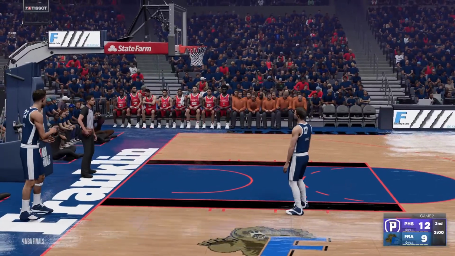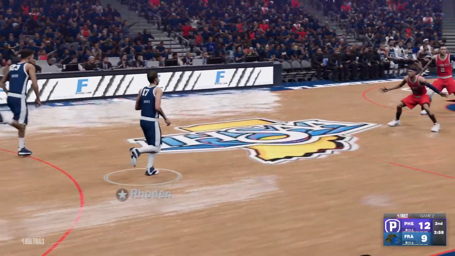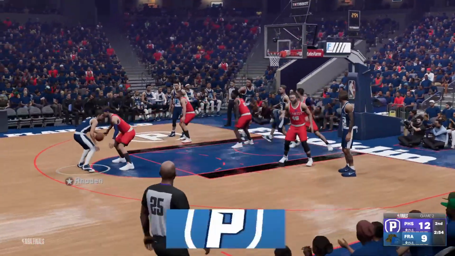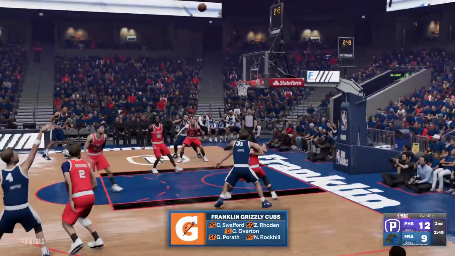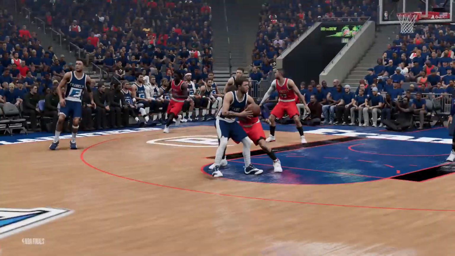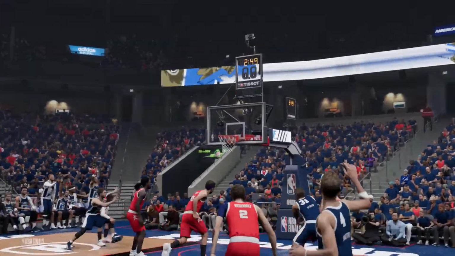It looks like Franklin will have the ball here. Porath back to Roden. Looks like Thunder may... No, Thunder's not out there. Chase Swafford will tie it up. And we are starting over here in the second quarter. Game tied.